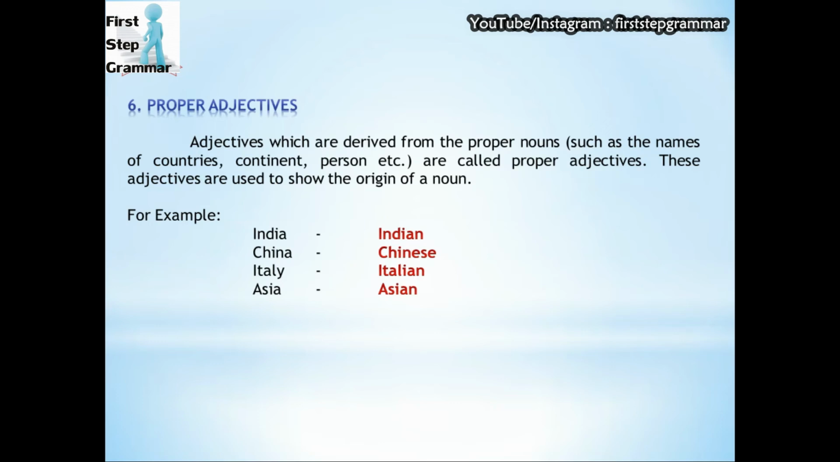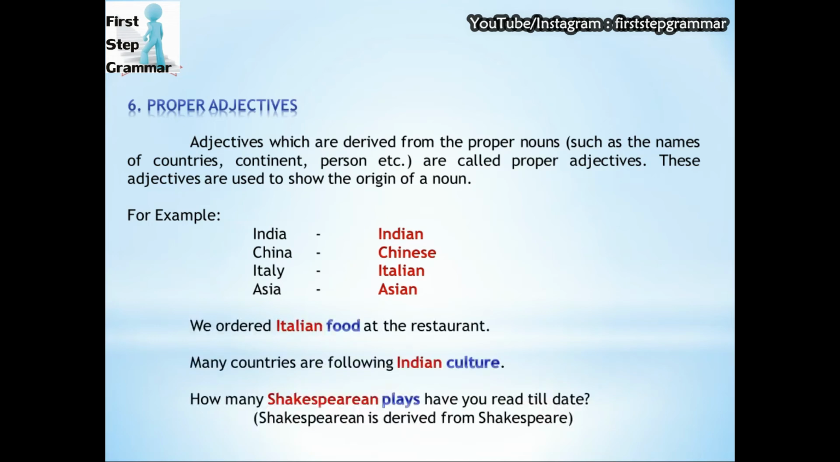Anything that belongs to China is Chinese. Anything that belongs to Italy is Italian. Anything that belongs to Asia, that is Asian. Let's see the usage of these words in a sentence. The first one is, we ordered Italian food at the restaurant. So, Italian is the proper adjective and food is the noun.